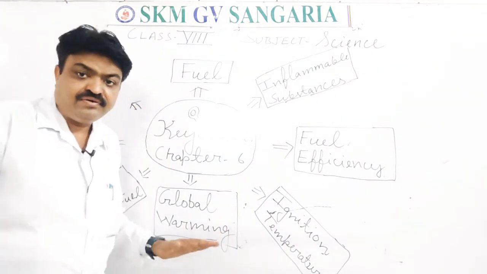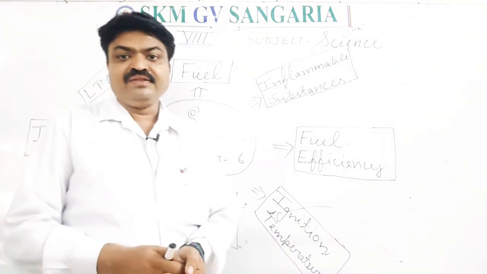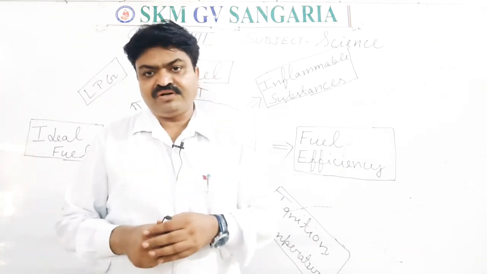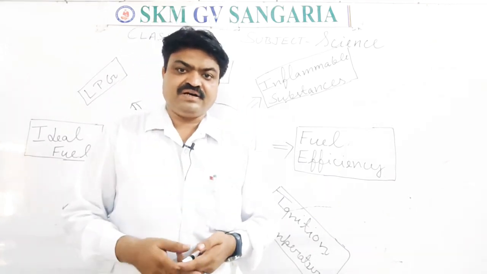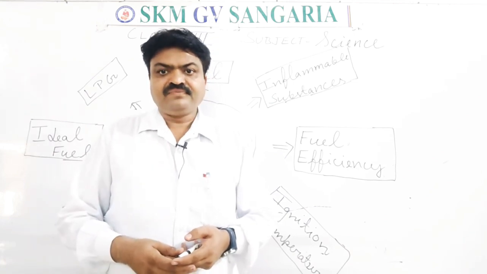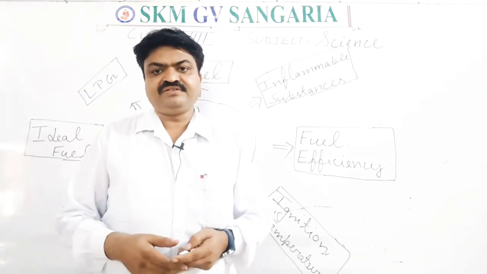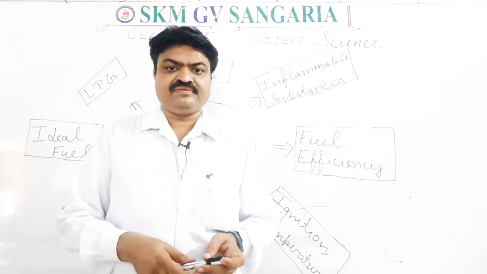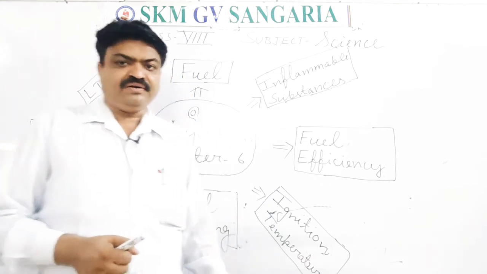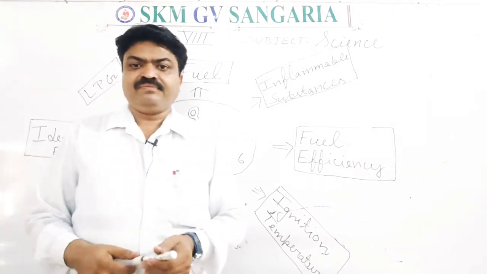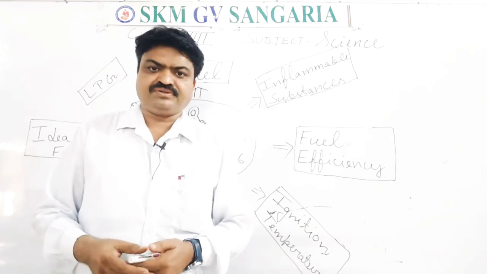And due to global warming, students, the glaciers found at the top of the mountains are melting day by day, due to which the level of water is increasing and we are facing the problem of flood, students. So that is about global warming, and the main cause of global warming is air pollution.